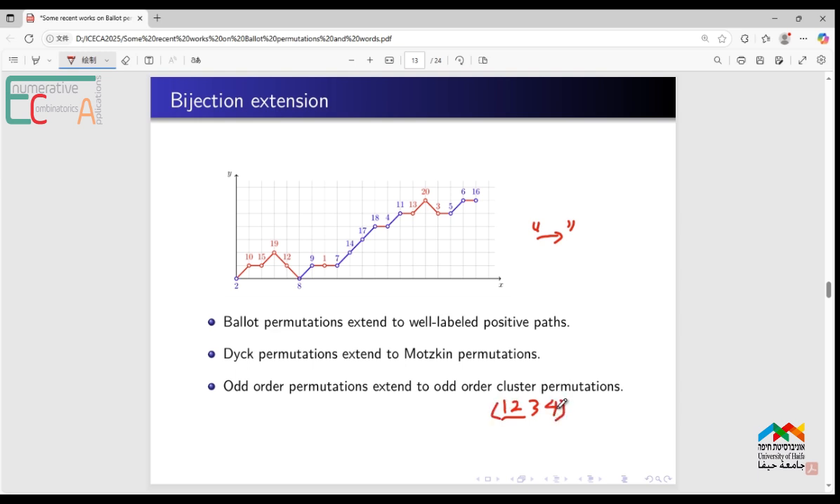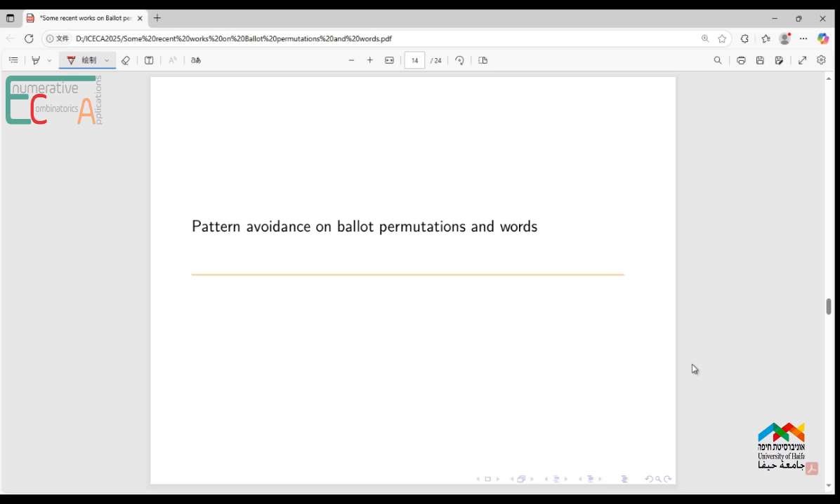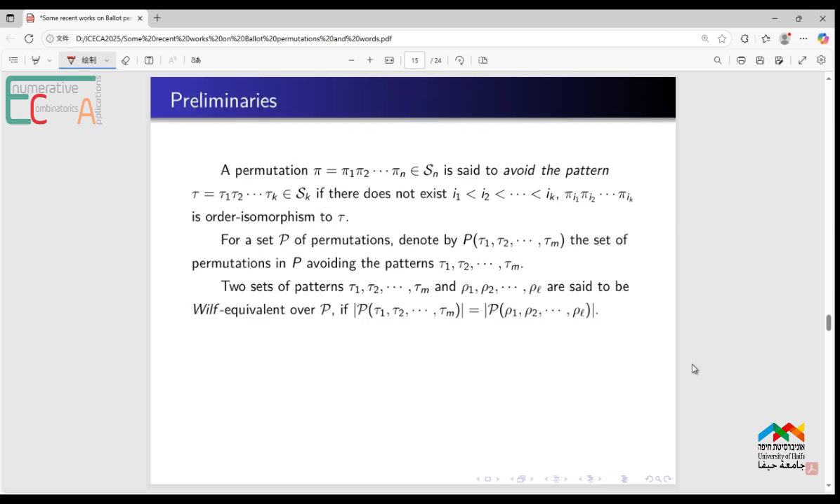And the last section is pattern avoidance on Ballot permutations and words. A permutation pi is said to avoid the pattern tau if there does not exist a subword order-isomorphic to tau. For a set P of permutations, denote by P(tau 1 to tau m) the set of permutations in P avoiding the patterns tau 1 to tau m. Two sets of patterns are said to be Wilf equivalent over P if the cardinality of P avoiding the first set and P avoiding the second set are the same.